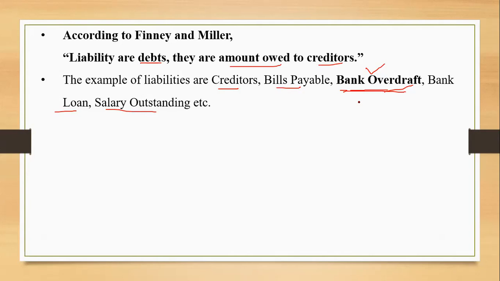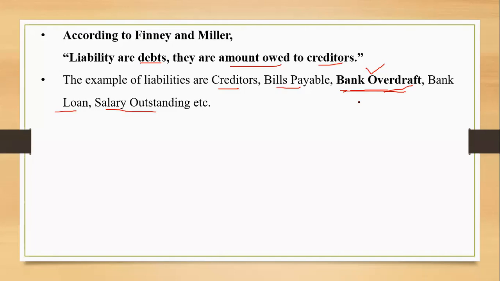Okay. So for example, this is the month of June going on, right? June जैसे ही खत्म होता है, June 30 को खत्म हो जाएगा. So for the month of June, as a business entity, I need to pay the salary on the 7th of the next month, 7th of July. Now, due होगा 30th June को, pay करूँगा 7th July को. For that particular week of time, the first week of July, this salary will be termed as salary outstanding. The salary which is yet to be paid. The services have already been acquired. The amount is yet to be paid. So that is outstanding amount, right? Accrued amount, right?